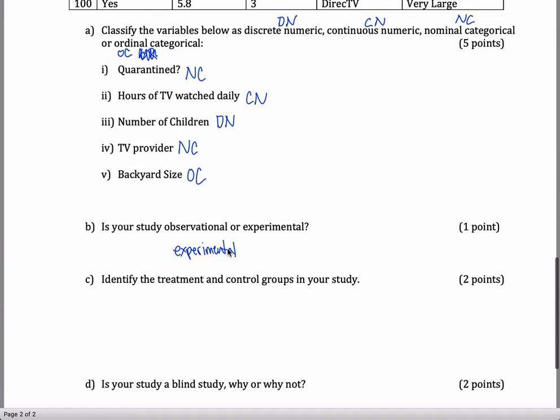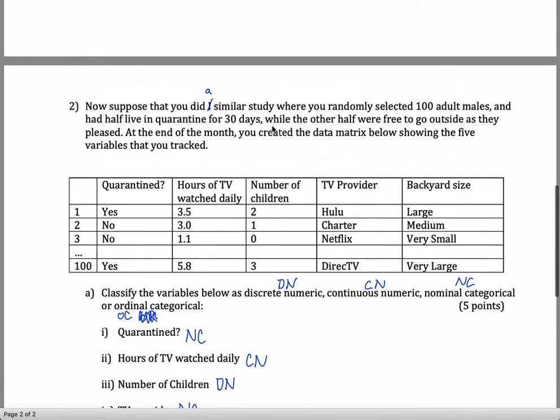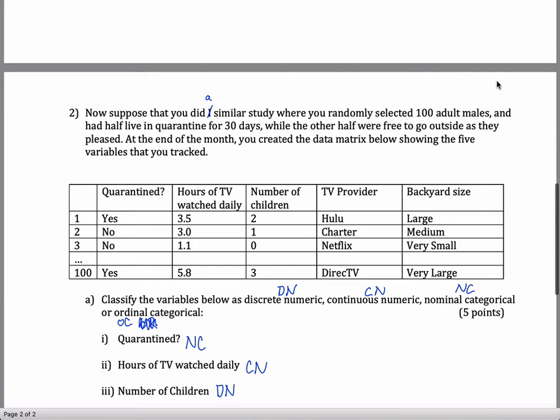So when you have an experimental study in this class, you will have a treatment and control group. And the treatment group is always the group that you are having do the thing that you are trying to study. So I think I'm going to go through and reword this to try to make it more clear what the treatment and the control group is before I give you guys this quiz. But the idea is what you are supposed to be studying is how TV habits change when someone's in quarantine.